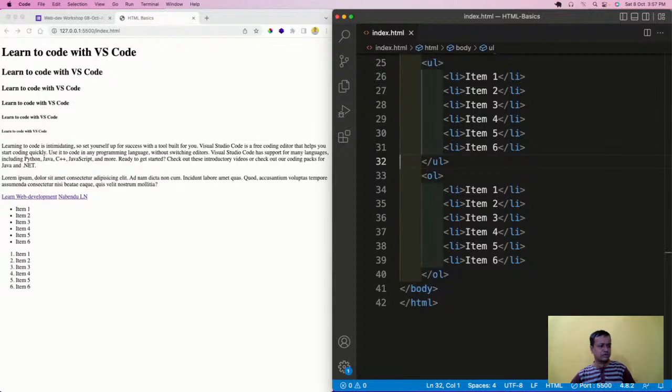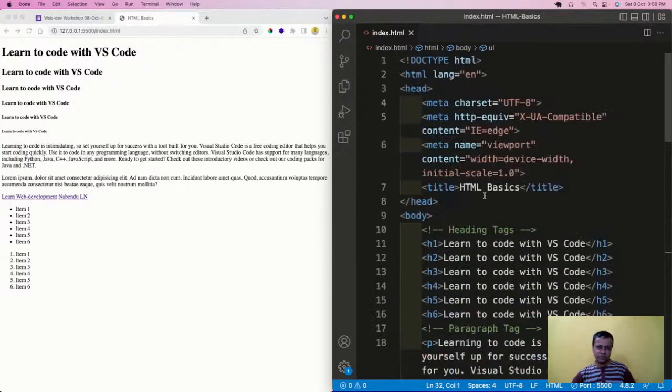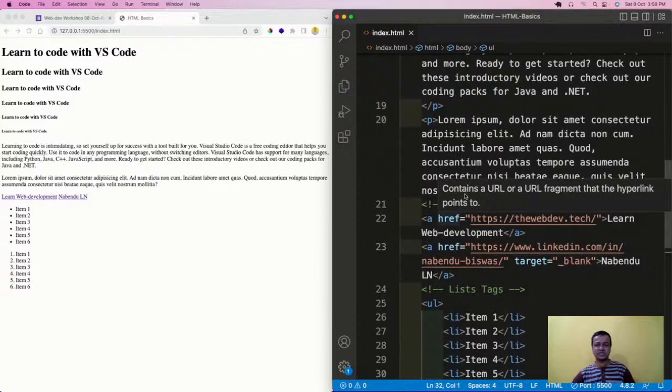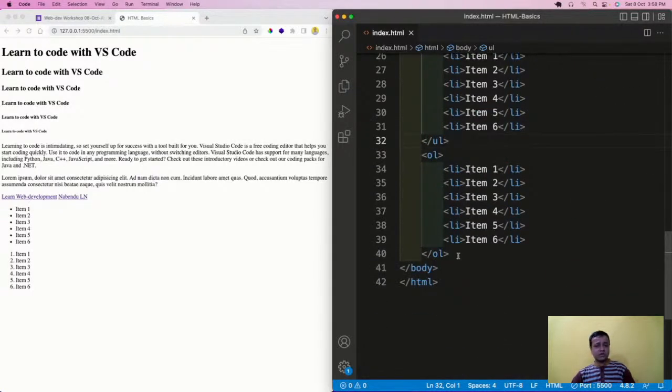Now the next thing you're going to learn is the table tags. You might see it's a lot, and you don't have to mug this up. Please don't mug anything up. If you want to mug something, you can mug things like h1 or p or the anchor tag, but please don't mug it. These are very easy things. Although the table tag has a lot of tags, you don't have to mug them up, because we hardly use the table tag, but you should still know it, because sometimes we use it. We are going to learn it because this is the only way to create a table in HTML, or else it will be very difficult.